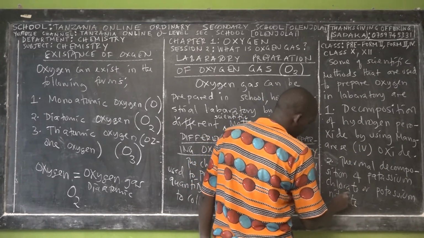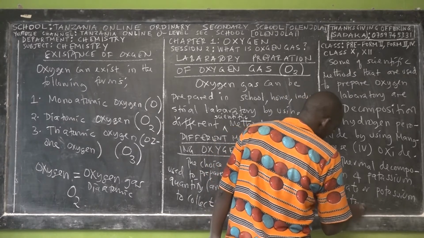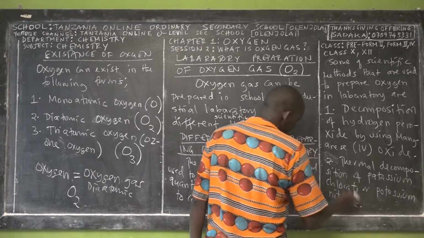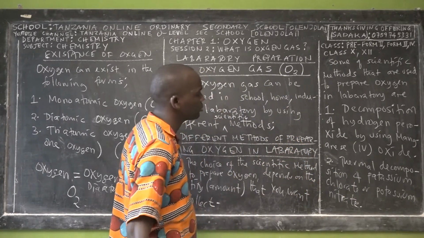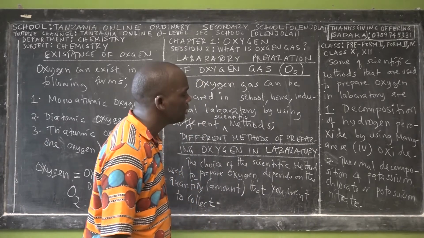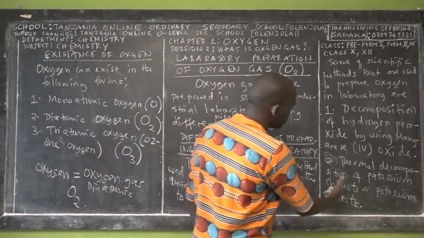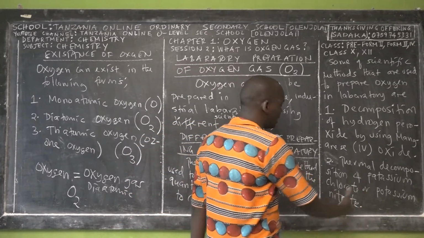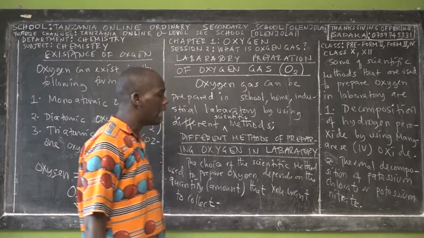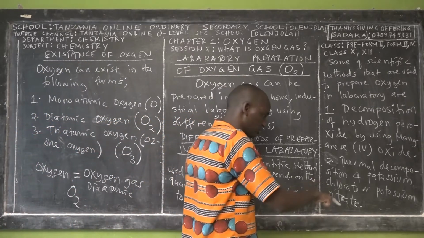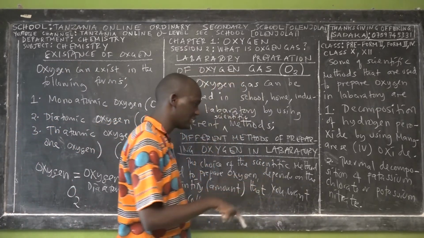The good news is that the syllabus and even some past paper questions recommend that we as teachers teach our students how to prepare oxygen in the school laboratory by thermal decomposition of potassium chlorate. We are not going to study how to prepare oxygen from potassium nitrate, but it's the same method; what you change is just the reactant.